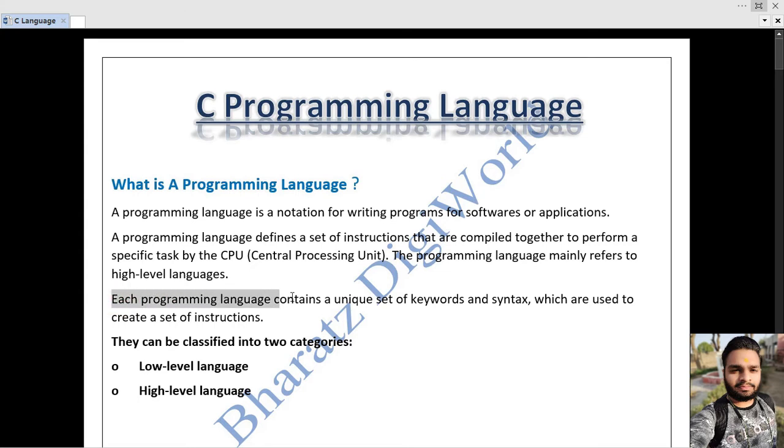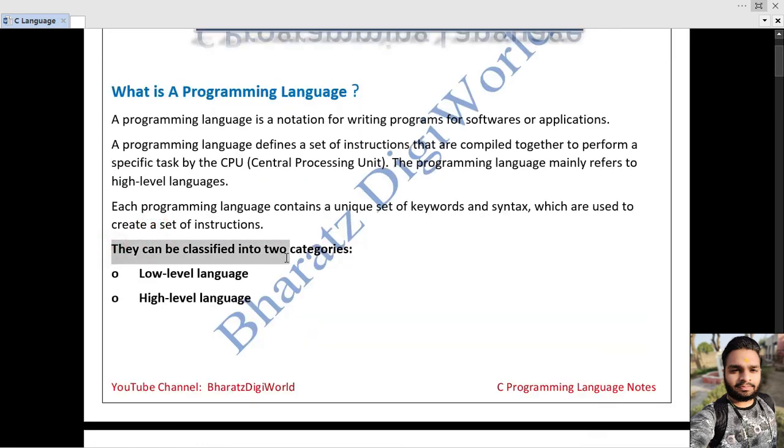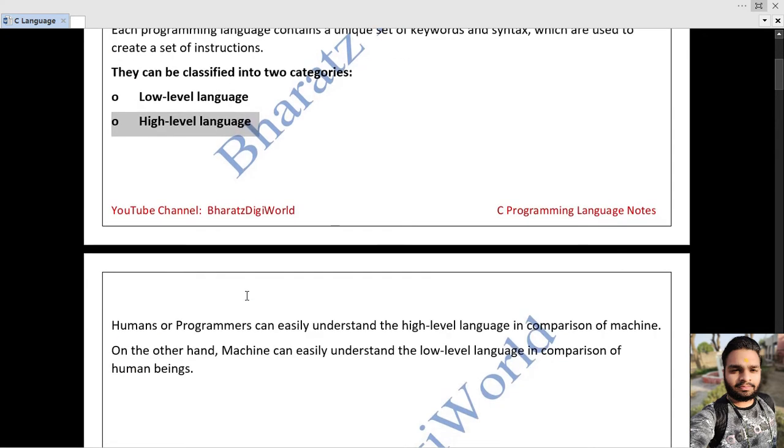Each programming language contains a set of unique keywords and syntaxes, which are used to create a set of instructions. So in a programming language, we have a set of instructions, and each instruction is generated from a unique set of keywords or syntaxes. Now there can be two categories: first is low-level language and second is high-level language.